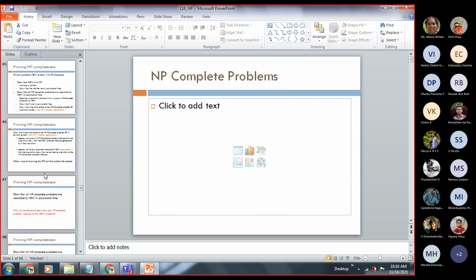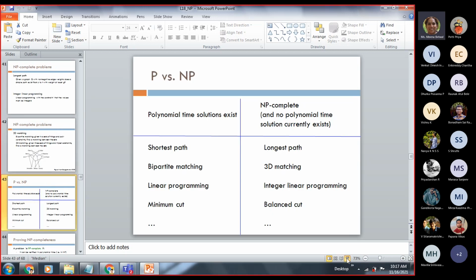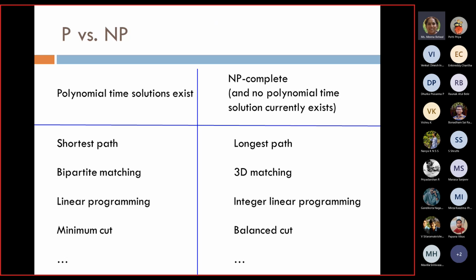So we are talking about P versus NP. P is what we have come across most of the time. We discuss these algorithms. A polynomial time solution exists for P; these are called polynomial time problems. So shortest path. Then bipartite matching: a solution exists, right? We converted bipartite matching into a network flow problem, so we have a solution.